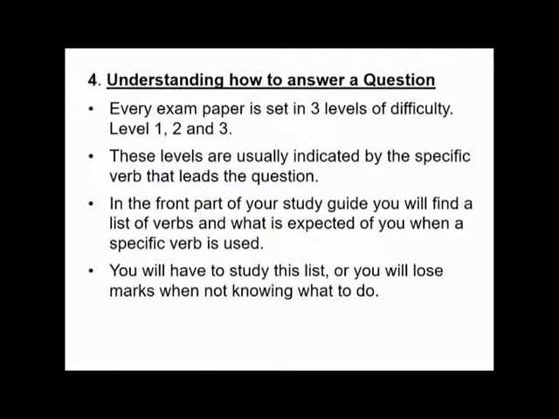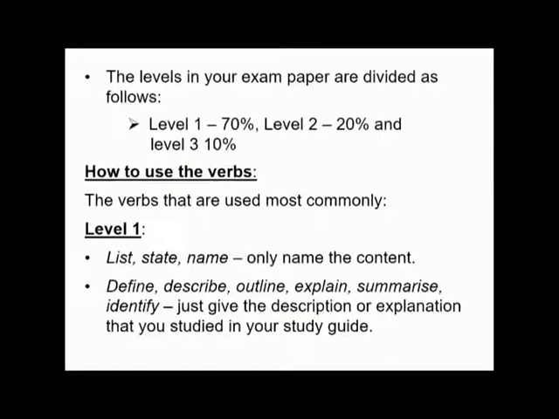You will have to study this list, or you will lose marks when not knowing what to do. The levels in your exam paper are divided as follows: Level 1, 70%, Level 2, 20%, and Level 3, 10%.